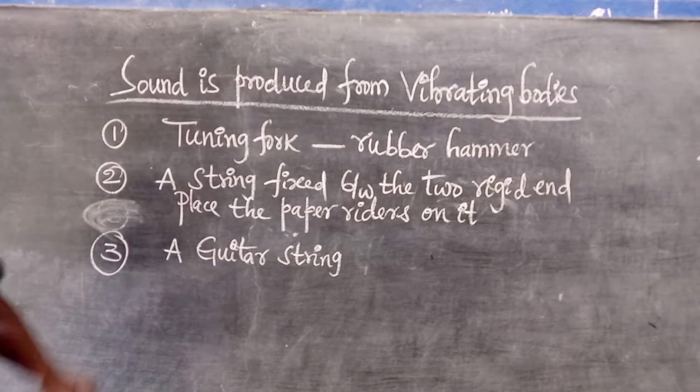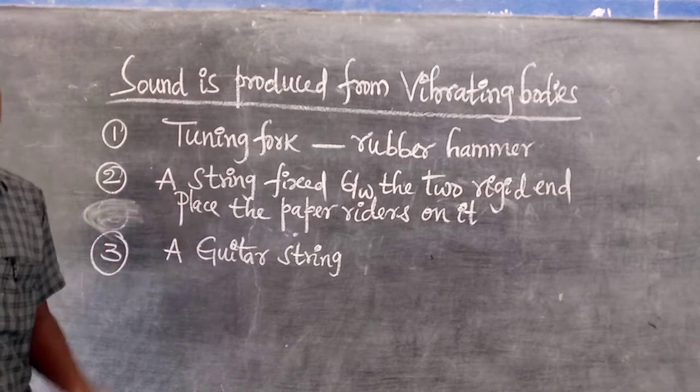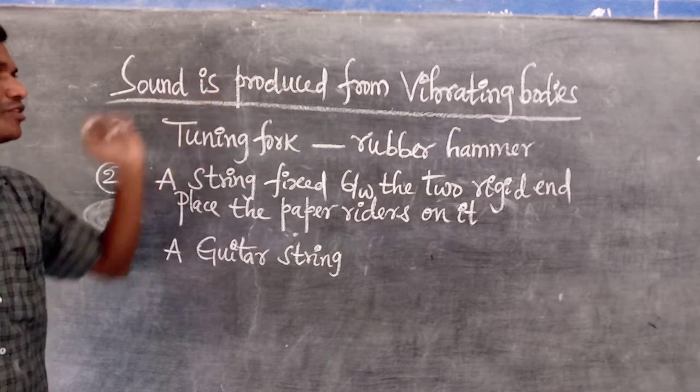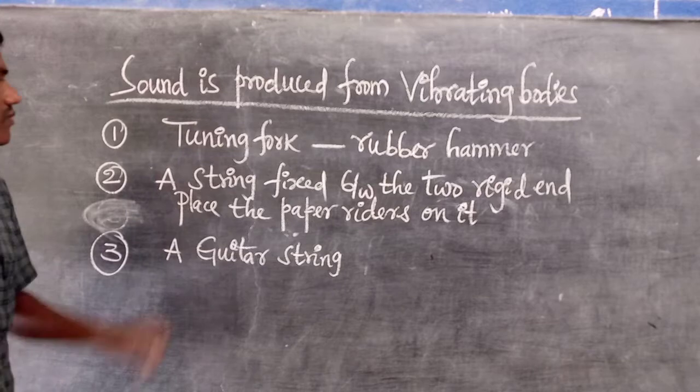So I will explain clearly with three examples to understand. Really, sound is produced from vibrating objects or bodies.